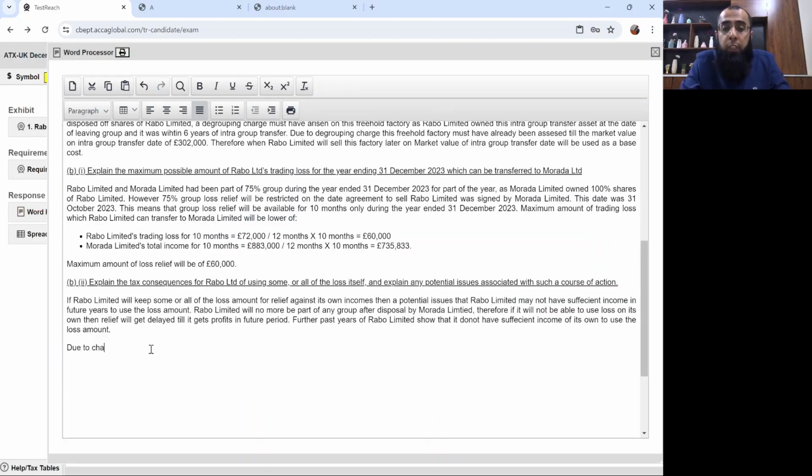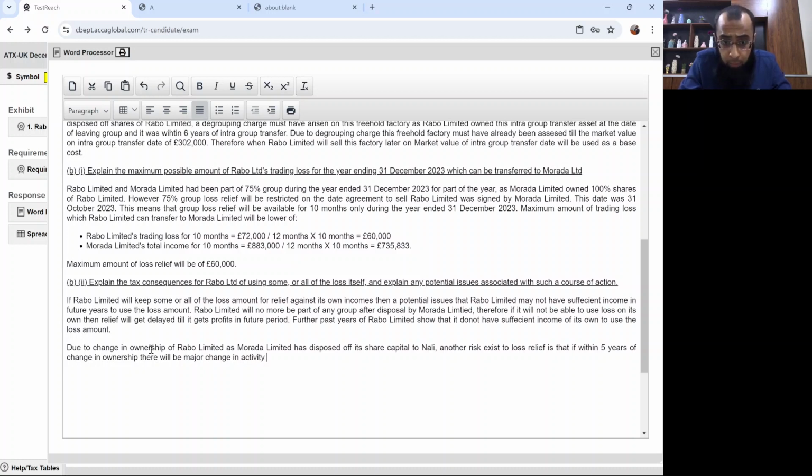Secondly, due to change in ownership of Rabo Limited, as Murada Limited has disposed of its share capital to NALI, another risk to loss relief is that if within 5 years of the change in ownership there is a major change in activity of Rabo Limited, then its losses will get restricted and they will not be able to be relieved in the post-acquisition period.